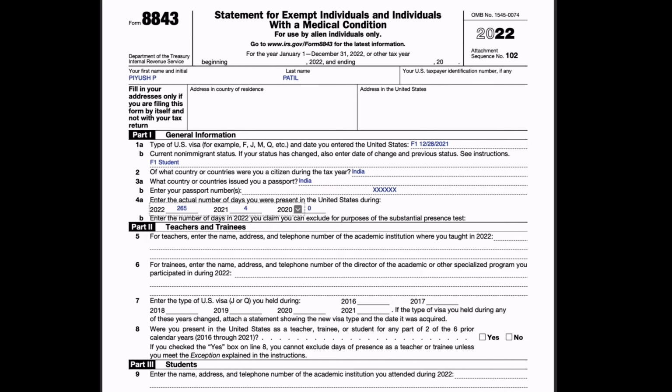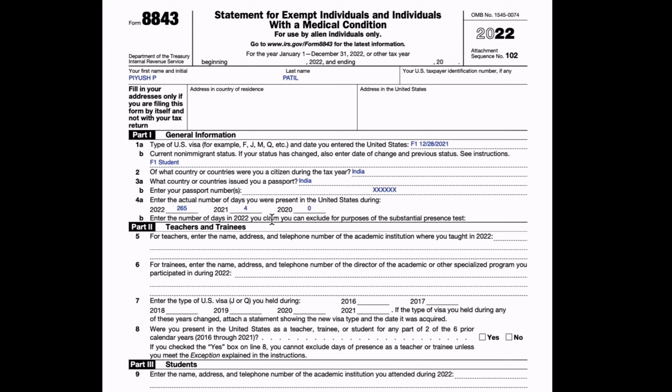If you stayed the whole year, you can enter it as 365, or else if you went outside the US, you need to calculate that. You can see on the I-94, or you can calculate it based on the calendar. You can see the flight tickets and calculate the number of days accordingly.